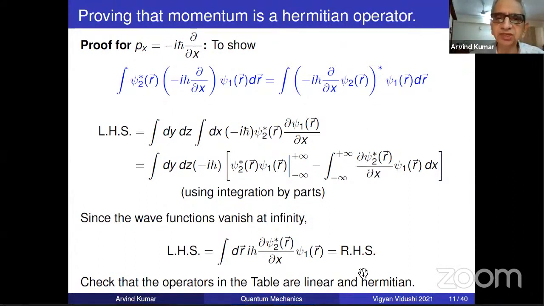In the same way, you please check all the other operators. Supposing you want to check del 2 by del x square, do integration by parts 2 times and so on. There'll be other ways also to check that some operator is Hermitian, but this is the simplest direct way of checking that some wave mechanical operator is Hermitian.